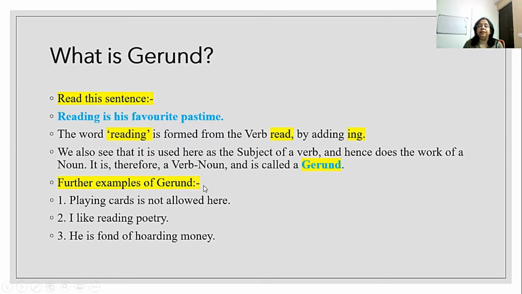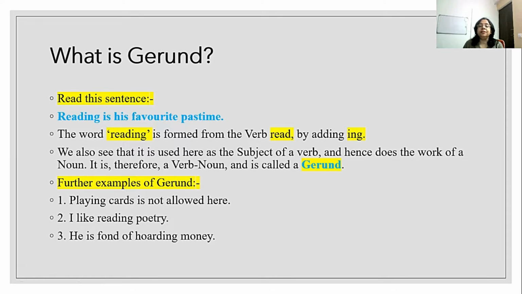Further examples of gerund: Playing cards is not allowed here. Here the verb play is attached with ing and it functions as a noun for the verb is. So playing cards is not allowed here. So playing is the gerund. I like reading poetry. Again, reading is the noun. It becomes the object of the verb like. So reading becomes a gerund. He is fond of hoarding money.